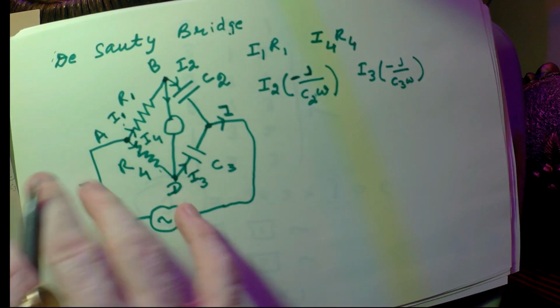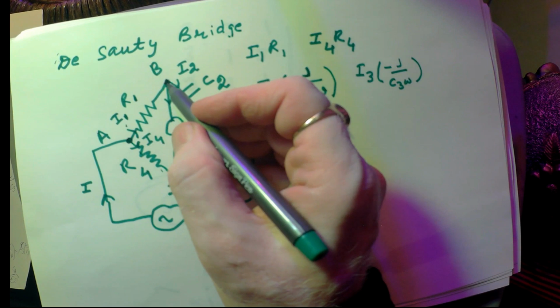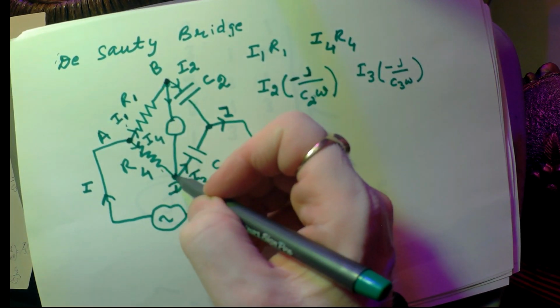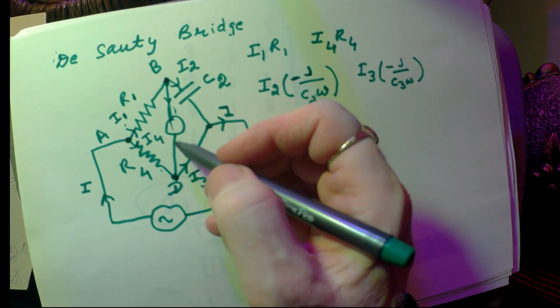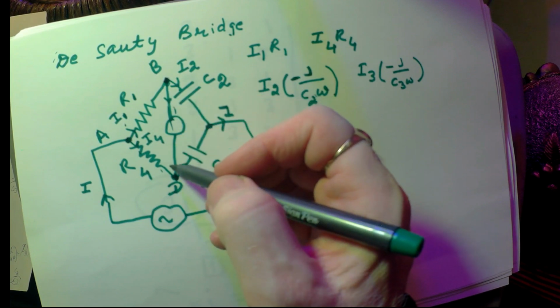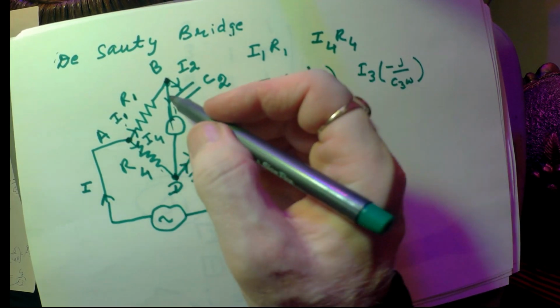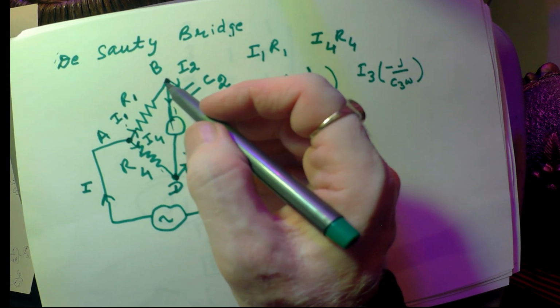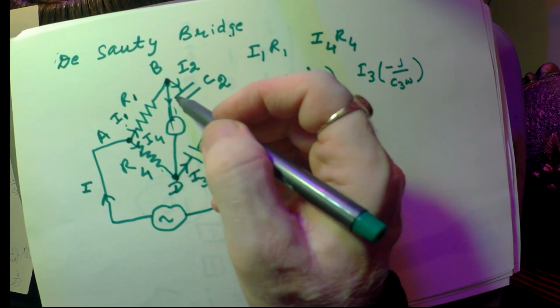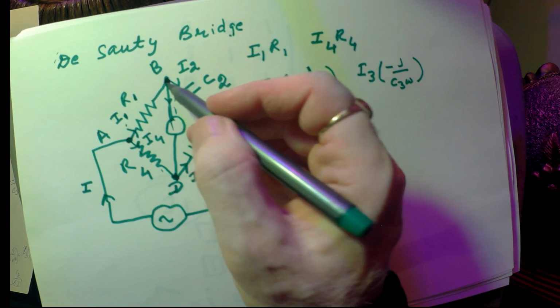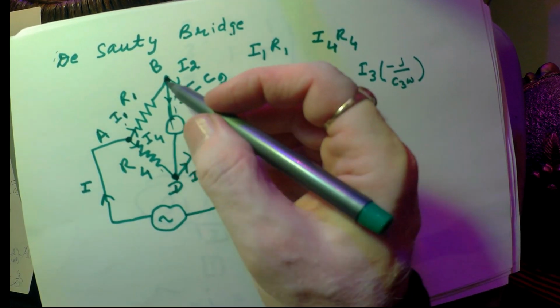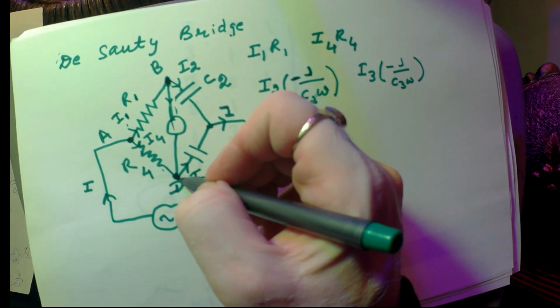When the bridge is balanced, it means no current will flow along this line. No current is flowing along this line. When the bridge is balanced, no current is flowing along this line, which means this point and this point are at the same potential.